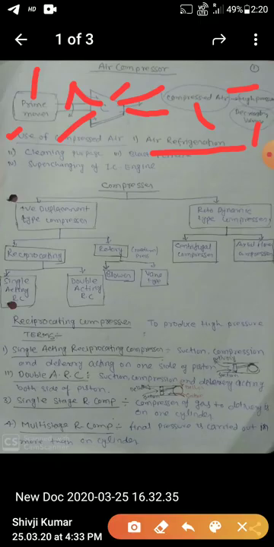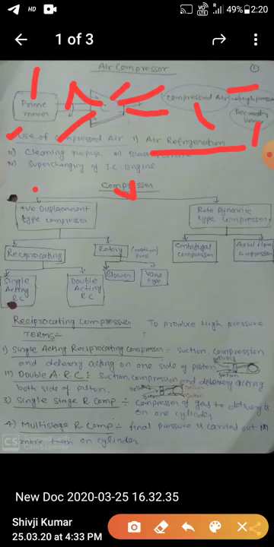Now I am going to explain the classification of compressors. Generally, compressors are divided into two groups. One is the positive displacement type compressor, and the second is the rotodynamic type compressor.